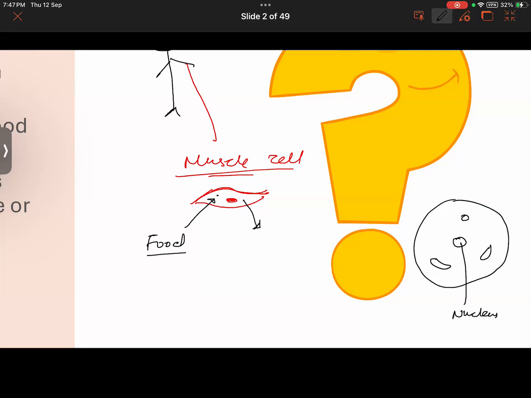Say that this is a structure where the food goes. From this structure, the food will go to other parts. The food will be transported within the cell also. Getting what I'm trying to say? That is one thing.